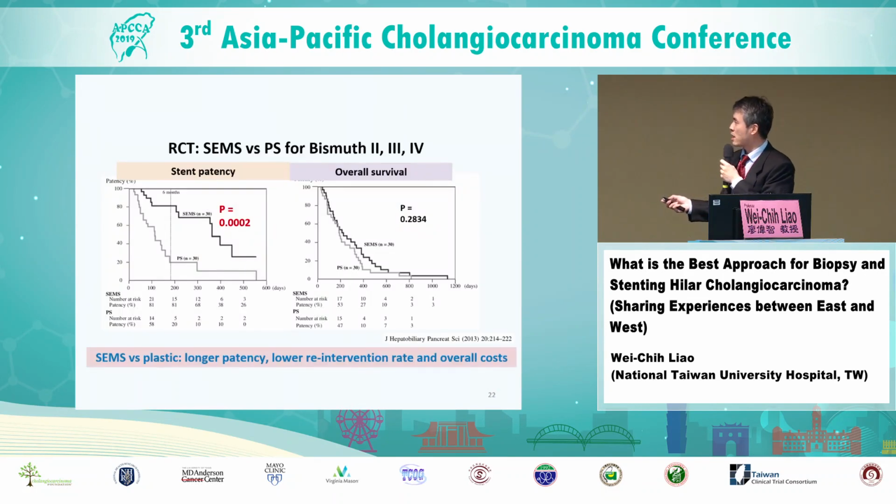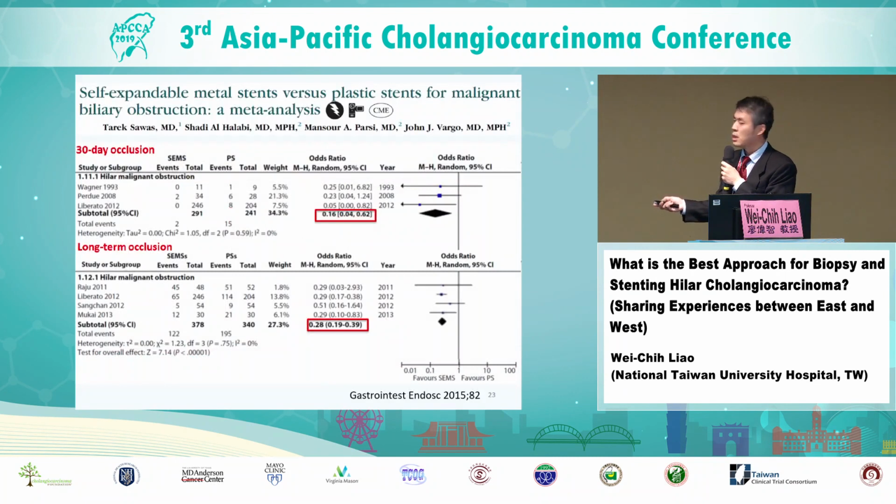In terms of stent selection, I think now metal stents are the standard of care. In this randomized controlled trial, metal stents have a longer patency compared with plastic stents, although the patient survival seems to be comparable. And a subsequent meta-analysis confirmed the finding.